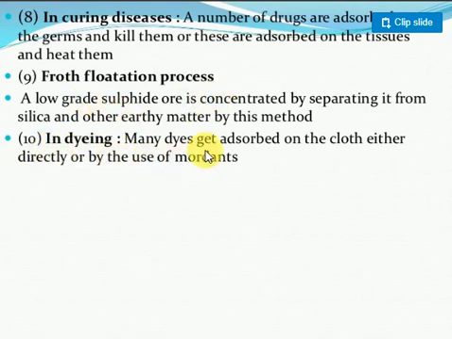In dyeing, many dyes get fixed on the cloth either directly or indirectly. So by applying some colors, that is also based on the dyeing process, physical adsorption or chemical adsorption. Okay, students, this is regarding the types of adsorption. What is the use of adsorption? Very, very important. You just have to focus on it. Thank you.